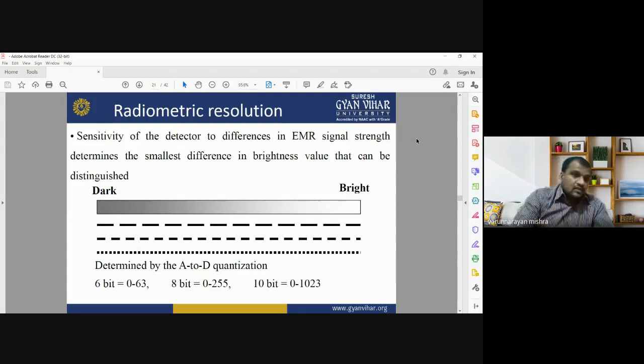The ability of the sensor in terms of radiometric resolution is measured in bits, and the formula for getting the range of that information is 2 to the power n. When we use 8-bit images, the radiometric resolution is 8-bit, which means there are 0 to 255 gray level values in that image.